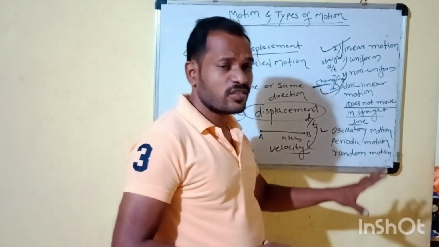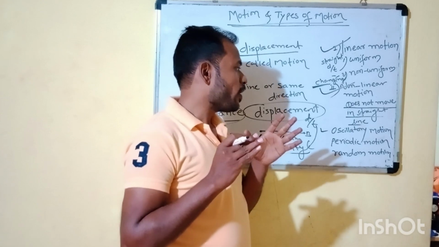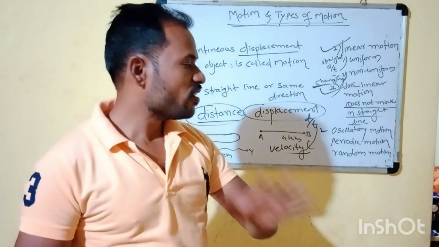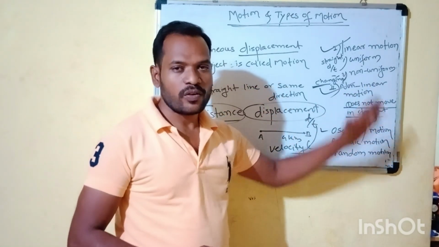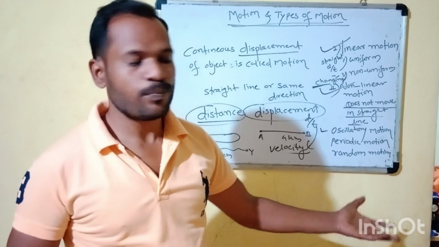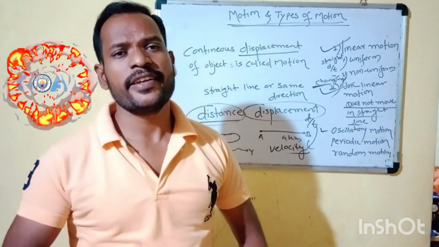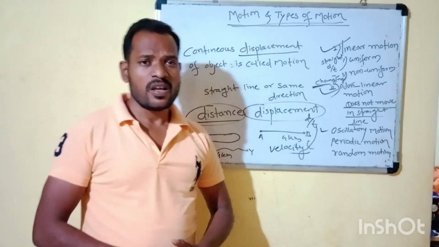The object or thing does not move in a straight line. It is known as non-linear motion. It further has types: oscillatory motion, periodic motion, and random motion. This will be learned in the next period. We just listened about that. I think you understand this.